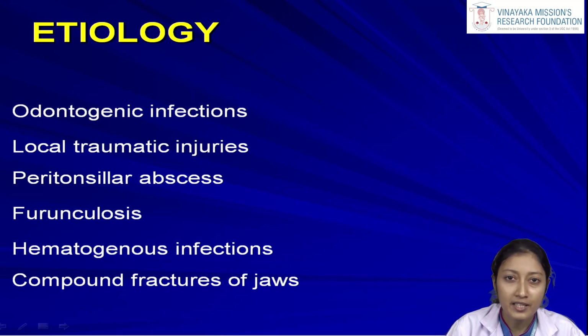There are various etiologies that have been enumerated. The most commonly seen etiology is odontogenic infections, any infection pertaining to the tooth or starting from the tooth. Or it could be local traumatic injuries, peritonsillar or nearby soft tissue abscesses extending into the bone, other local infections, or a compound fracture in our jaw, especially the mandible, which can also progress to osteomyelitis.